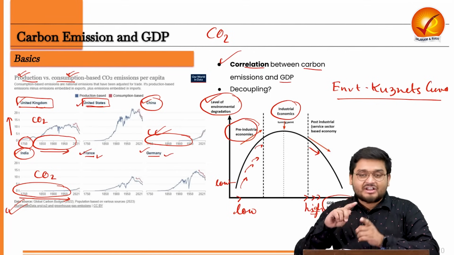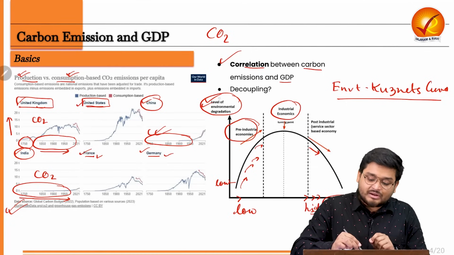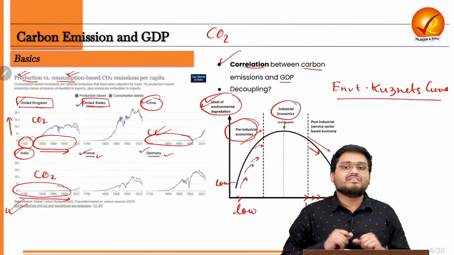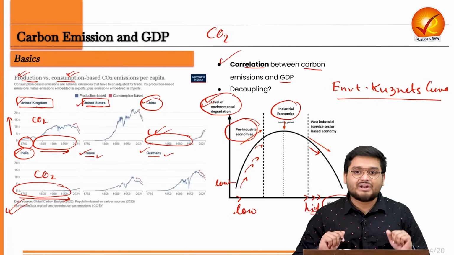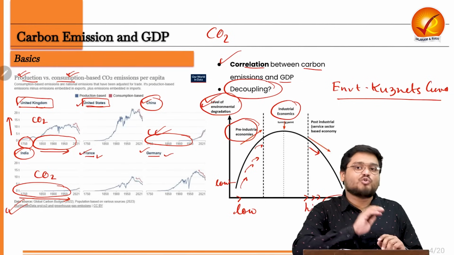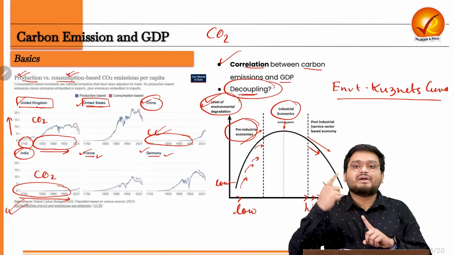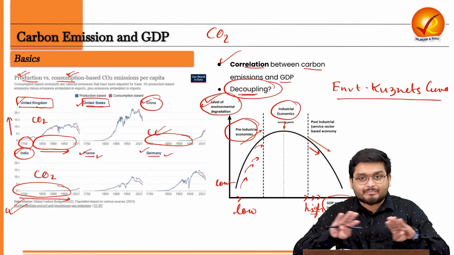So we can get an inverted U kind of curve when it comes to the environmental pollution and GDP growth. So this is the correlation between the CO2 and the GDP of any particular nation, right? And is there any scope here how the amount of economic development and amount of environmental pollution can be separated?